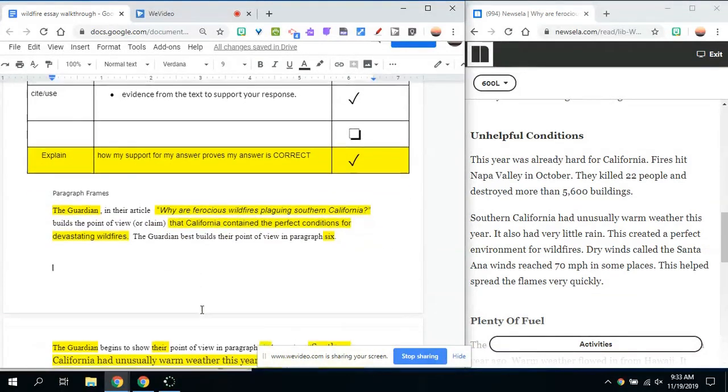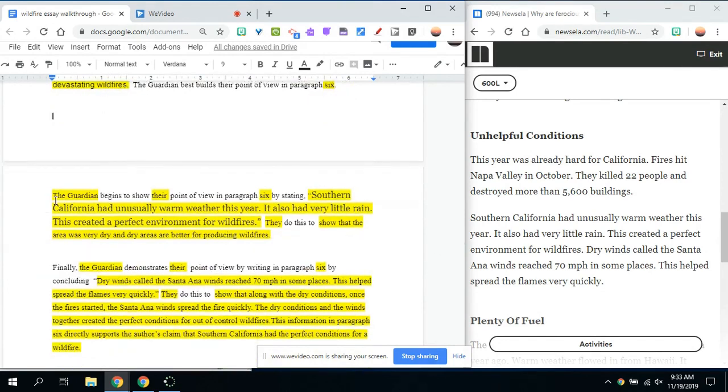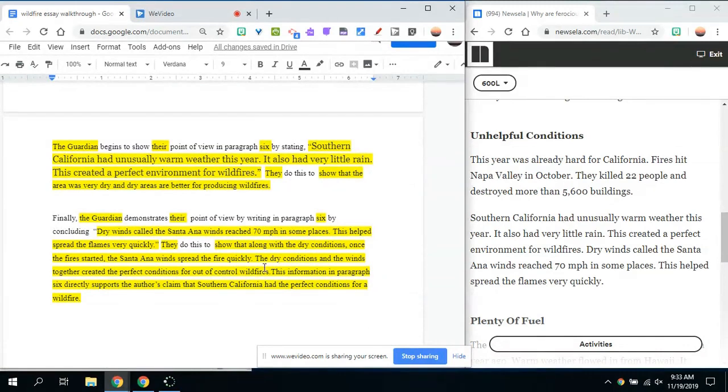I also hope that from this lesson, you were able to see that when you're writing a response, you should have an introduction that answers the question, body paragraphs that support the response, and then explain the support that you've taken directly from the text in the form of quotes, and also wrap it all together by restating what your goal was for that essay.